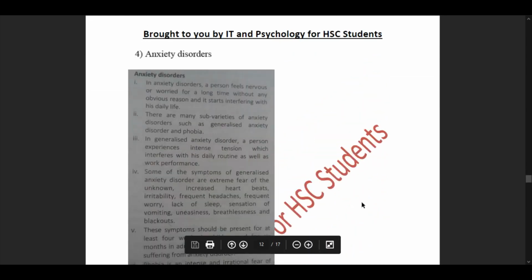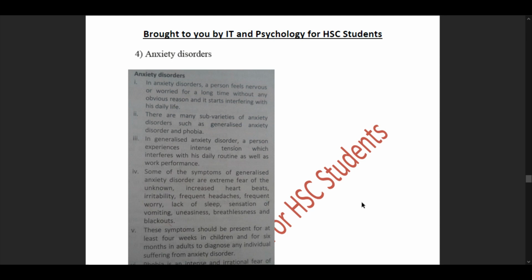Then we move forward to our sub question 4, anxiety disorders. We had learned this in our first subunit of unit 6.6, that was our subunit 6.6.1, anxiety disorders, where we had learned two types of anxiety disorders: phobic disorders, and our second one being generalized anxiety disorder, or it would be the other way around.